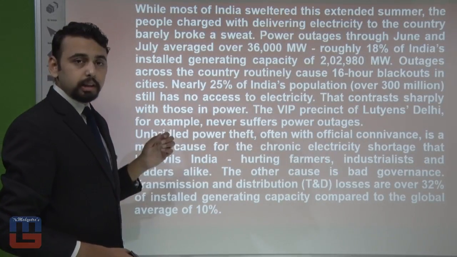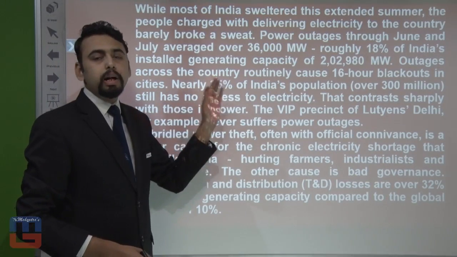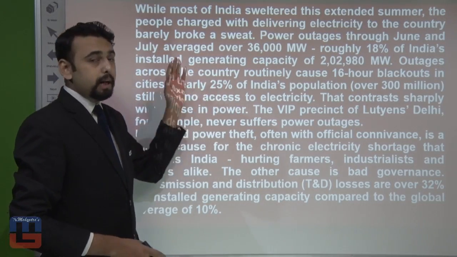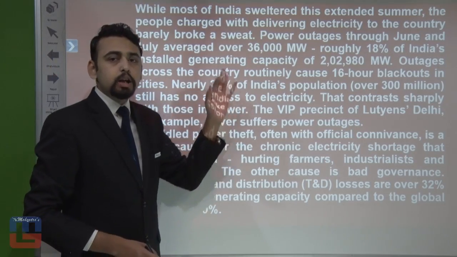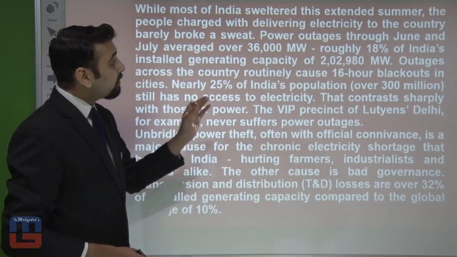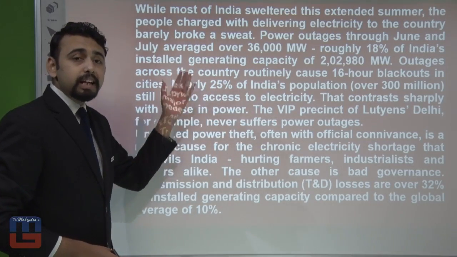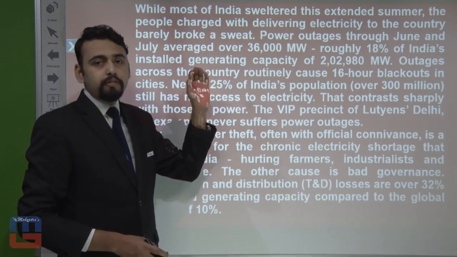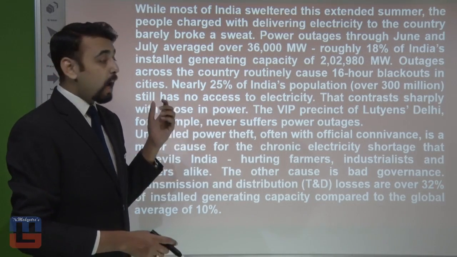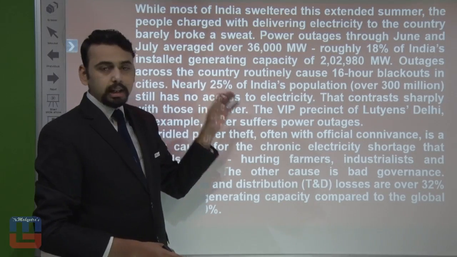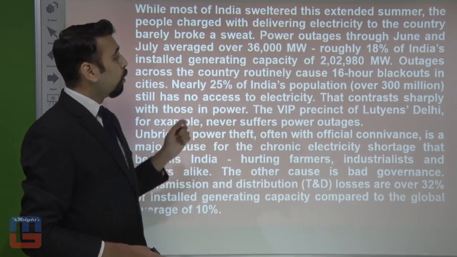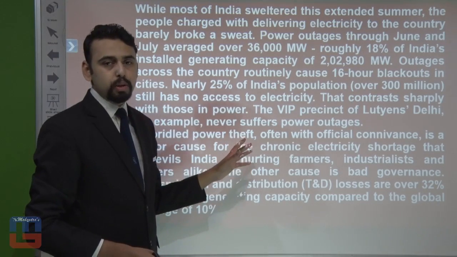Okay, now see, here it starts from: While most of India sweltered this extended summer, the people charged with delivering electricity to the country barely broke a sweat. Power outages through June and July averaged 36,000 megawatt. Actually, that's a lot in fact. Roughly 18% of India's installed generating capacity of 2,02,980 megawatts. Outages across the country routinely cause 16-hour blackouts in cities. Nearly 25% of India's population, over 300 million, still has no access to electricity.